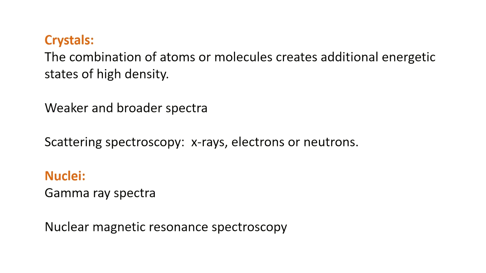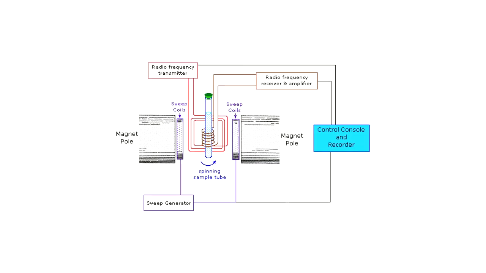Now the nuclei, they also have distinct energy states just like atoms and molecules, but the energy states in nuclei are widely separated, and the spectra obtained in the case of nuclei is gamma ray spectra. An example of spectroscopy where nuclei is used as matter is nuclear magnetic resonance spectroscopy, or generally known as